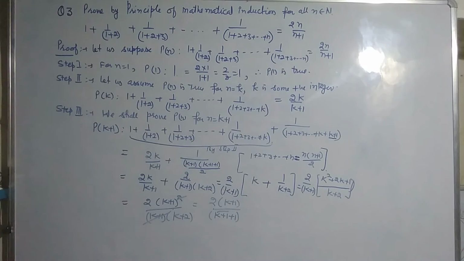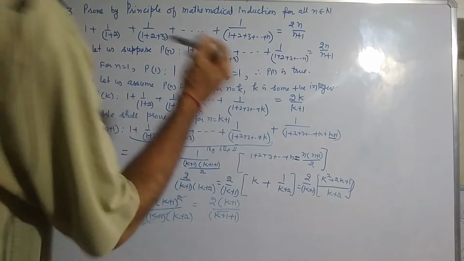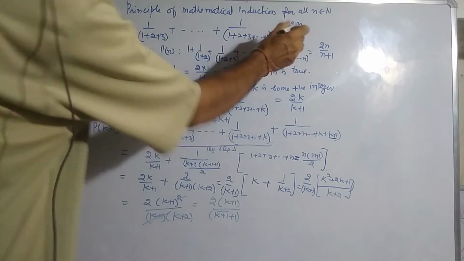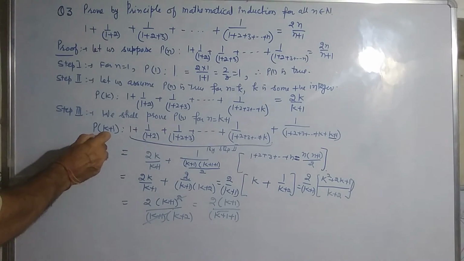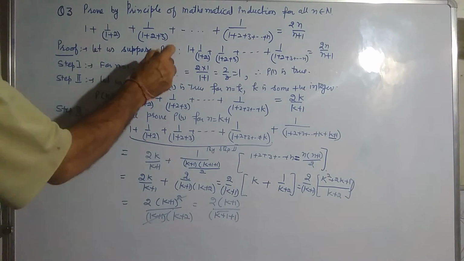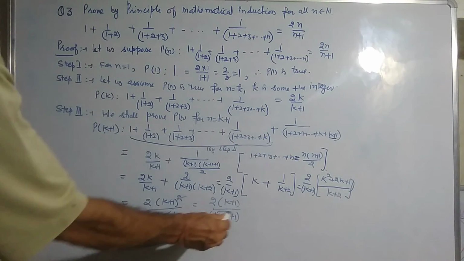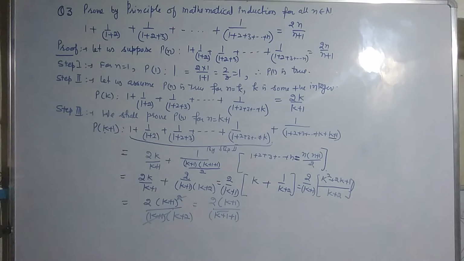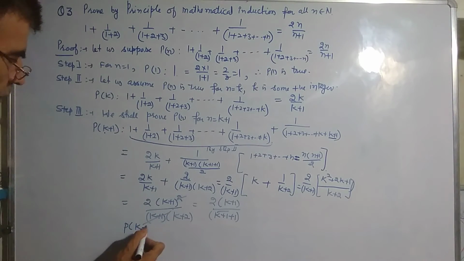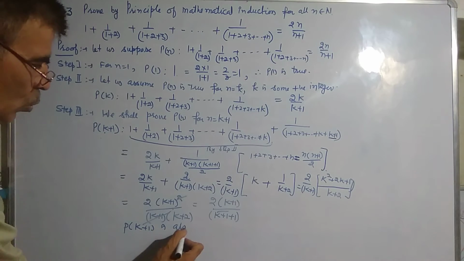Now compare this statement with the given statement Pn. Here n is equal to k+1, n is replaced by k+1. So the statement Pk+1 is also true.